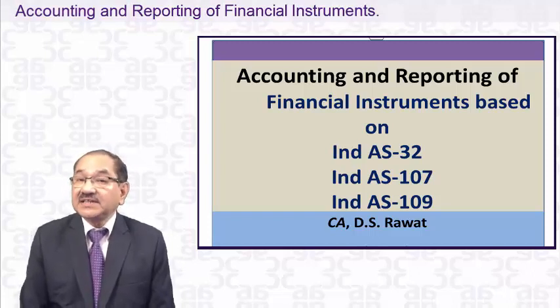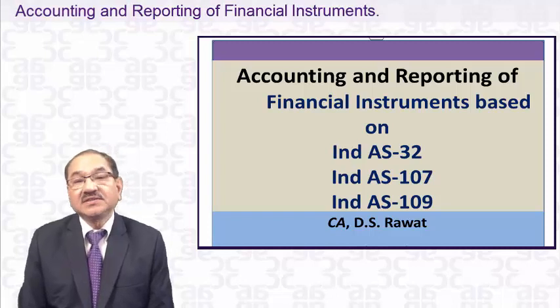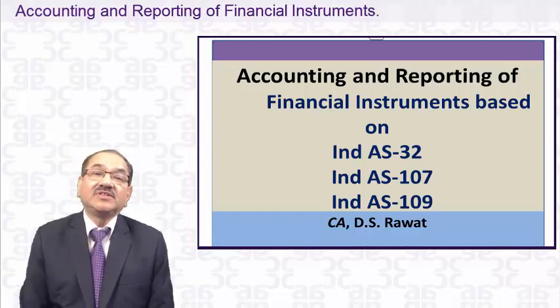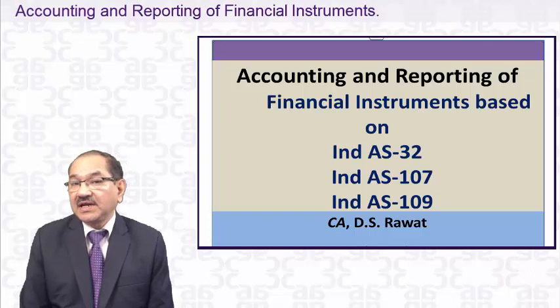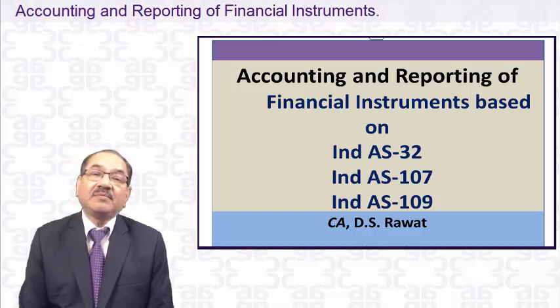There is another chapter, which was earlier the introduction of IFRS, their comparison with our accounting standards and the US GAAP.